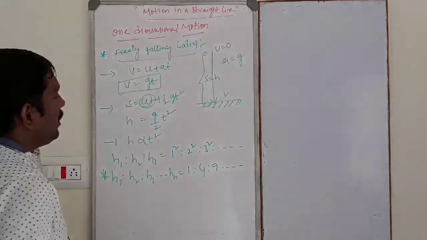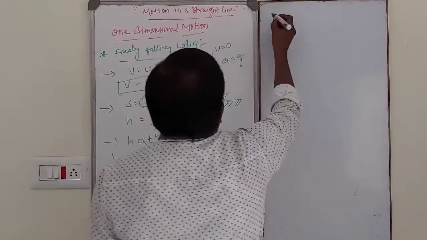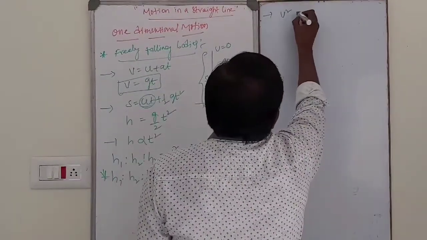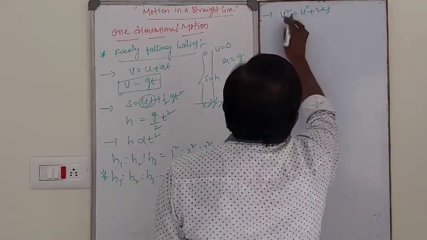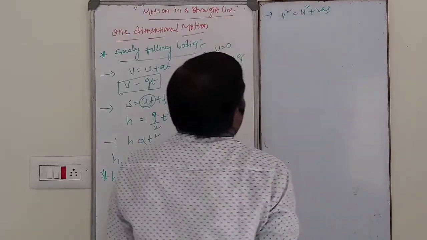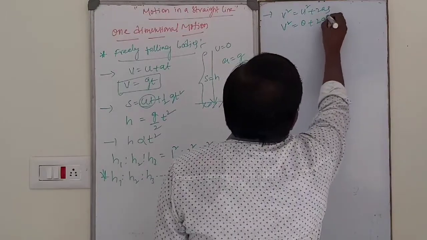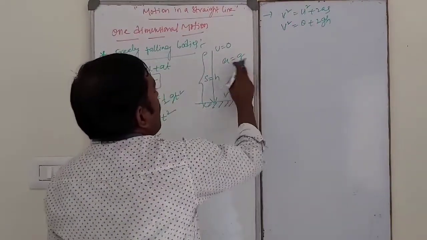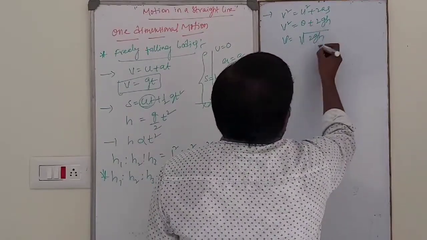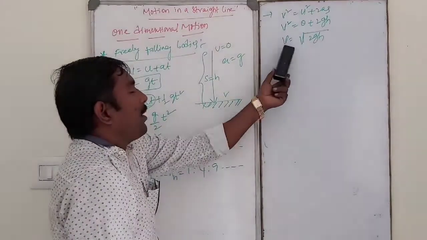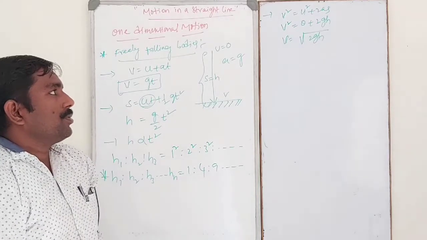Next equation is V square is equal to U square plus 2as. Initial velocity will be 0, plus 2gh, with a equal to g and s equal to h. Then the final velocity of the body after traveling a height of h is given by v is equal to root of 2gh.